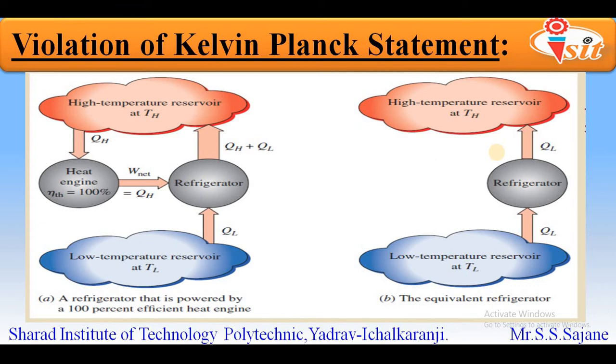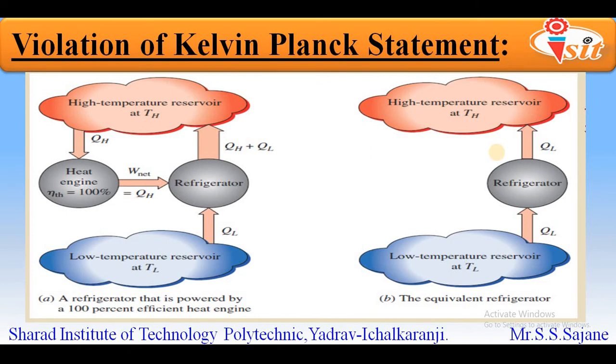So from this we can understand that if we violate the Kelvin-Planck statement, there will also be violation of the Clausius statement, and this concept is called the equivalence of Kelvin-Planck and Clausius statements. This shows that there is a relation between them, or in other words, the Kelvin-Planck statement and Clausius statement are not different, they are actually the same.